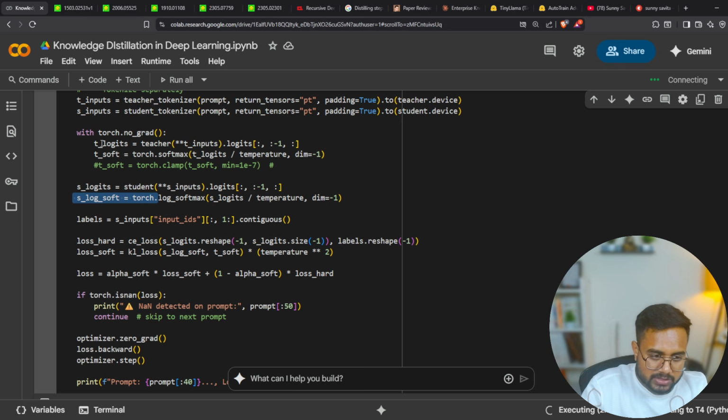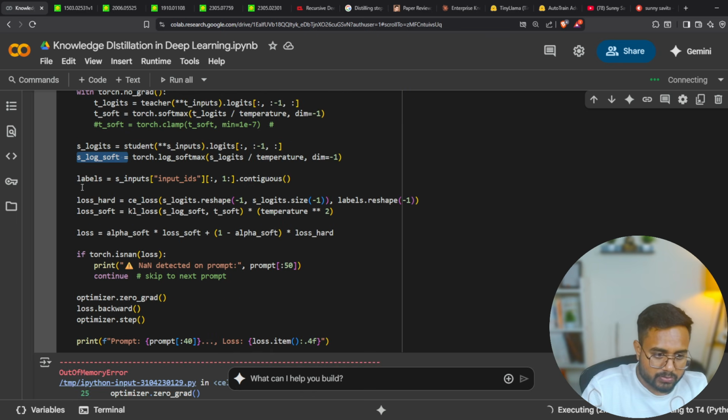See here I'm setting torch.no_grad, which means no gradient, which means regarding the teacher model, training will not be required. But talking about the student model, yes, we are taking a soft loss. After passing the input, here you can see there is a hard loss and a soft loss. These are labels. This one is a label.